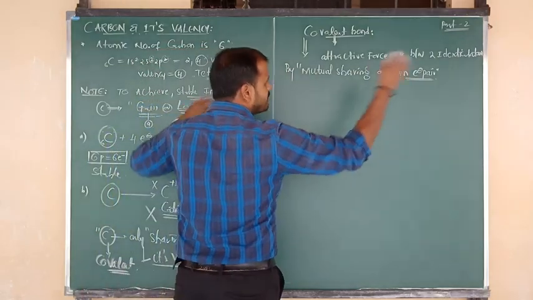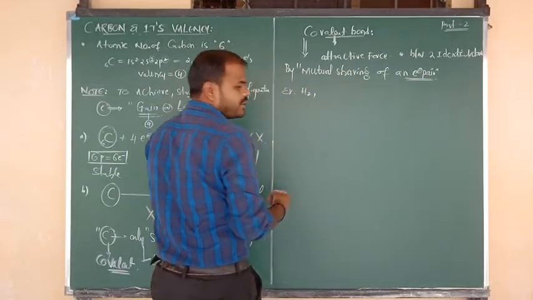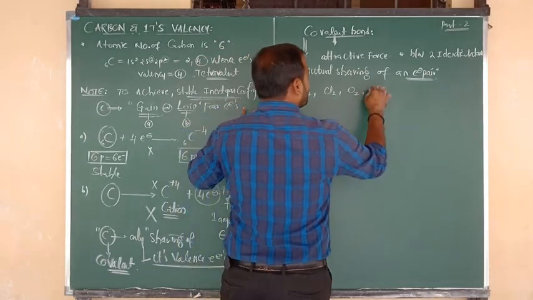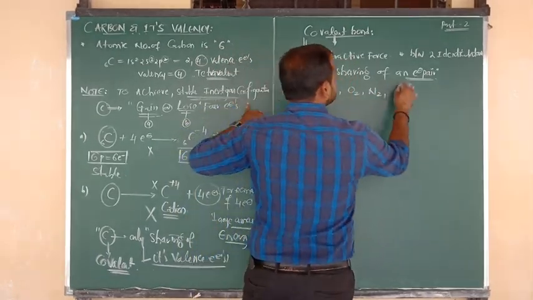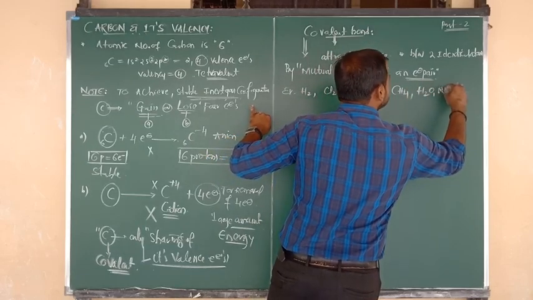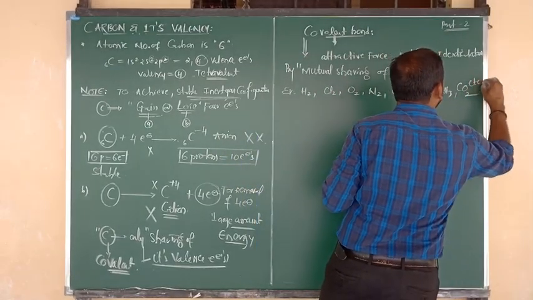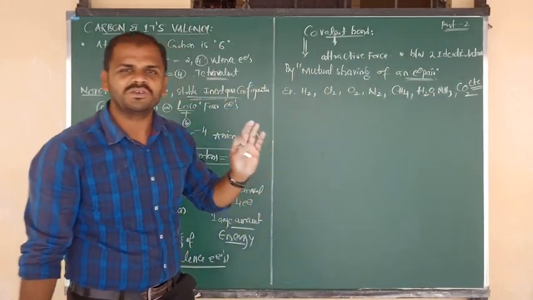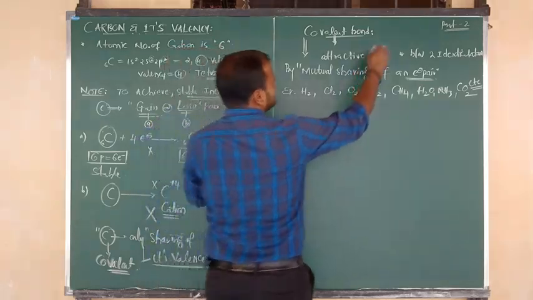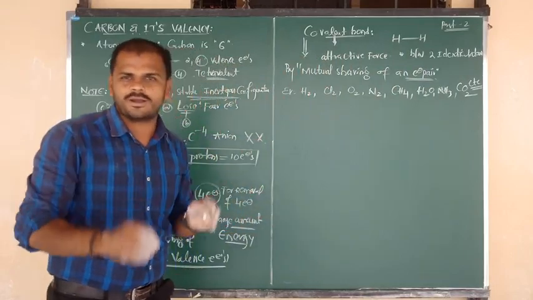Before that, a few short examples I am going to show you. First suppose H2 molecule and Cl2 molecule and O2 molecule. Next N2 molecule, otherwise you can consider methane molecule, water molecule, ammonia with formula NH3, and also carbon dioxide, etc. Examples you can consider. Between two identical atoms, 100% we can say H bond H. Two same atoms are there.